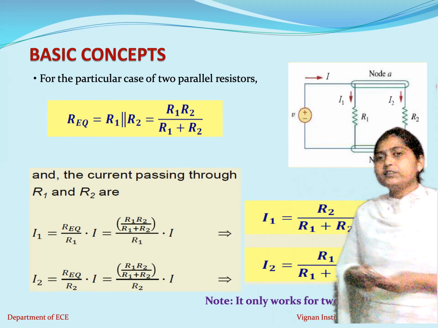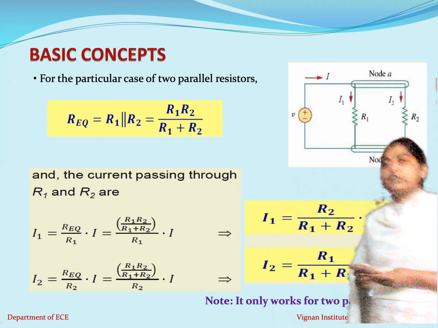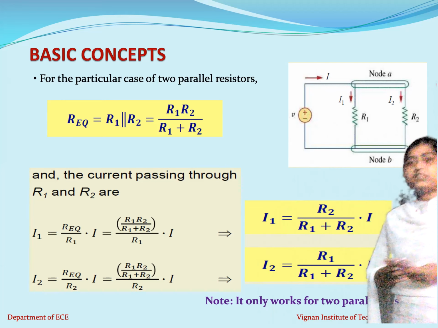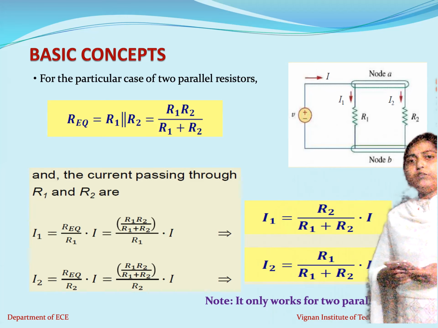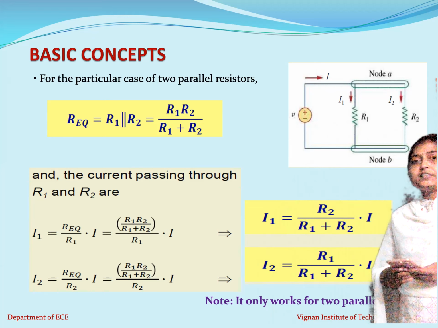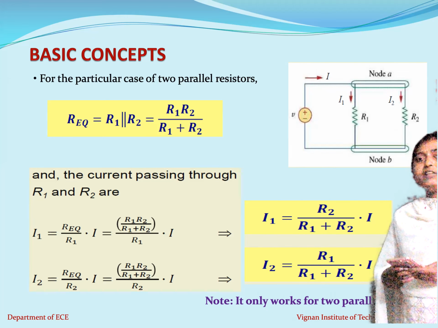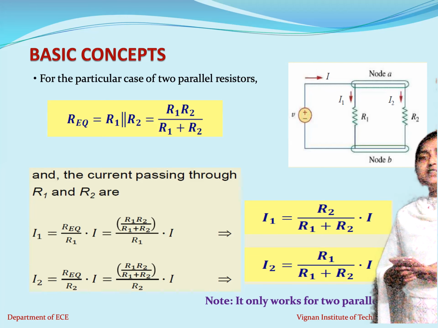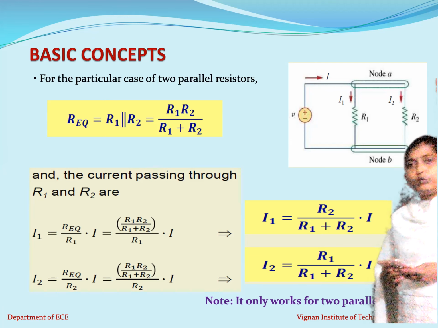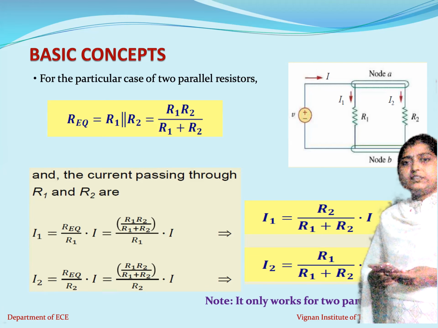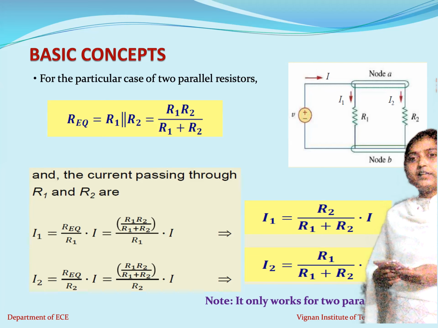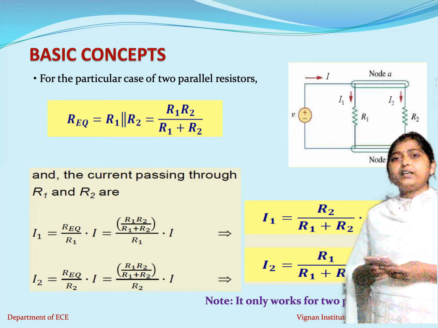Similarly, when two resistors are connected in parallel, the current flowing through the first branch will be I1, and the current flowing through the second branch will be I2. We use the current division rule in this way. If I want to find I1, I1 will be equal to the total current I, which is divided between I1 and I2 here.